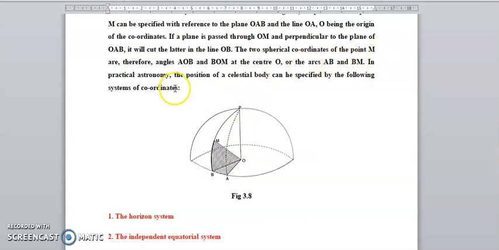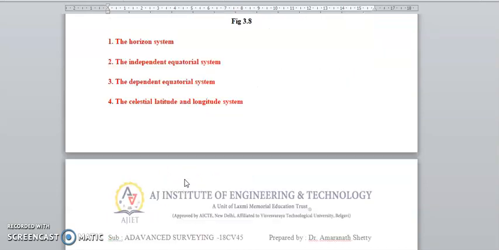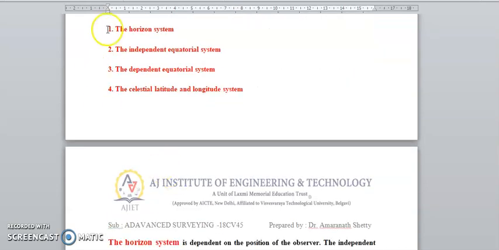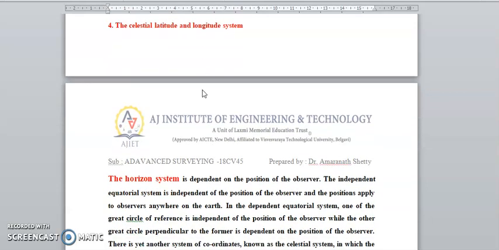In practical astronomy, the position of a celestial body can be specified by a set of coordinates. There are different types of such sets. We will study the horizon system in the coordinate system, the independent equatorial system, the dependent equatorial system, and the celestial latitude and longitude system. One by one, we will go through the coordinate study.